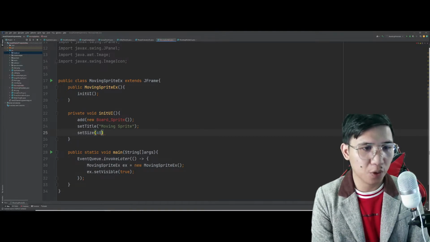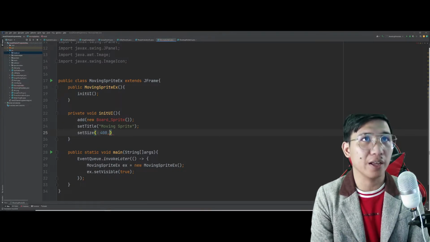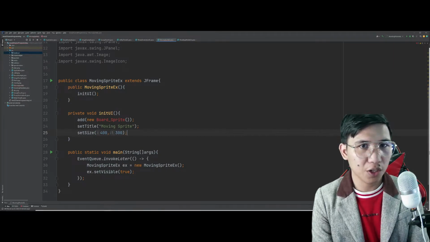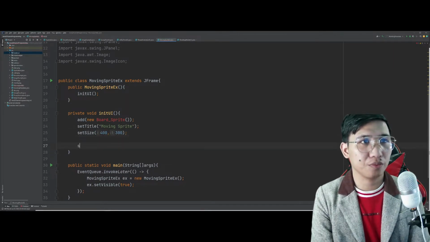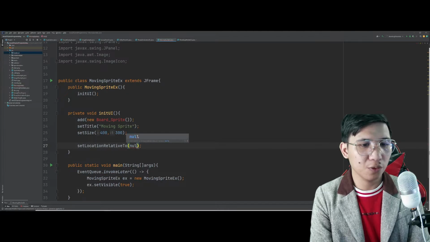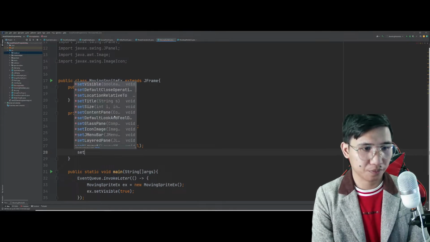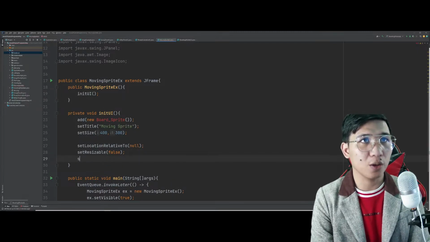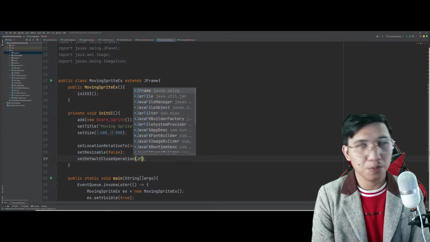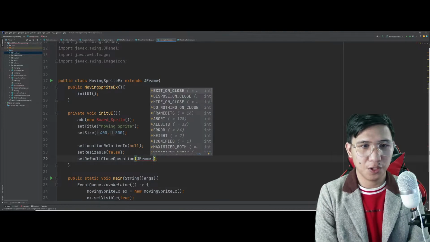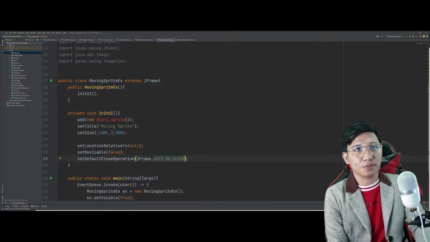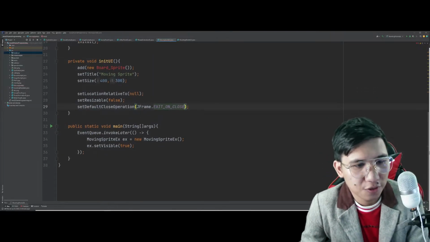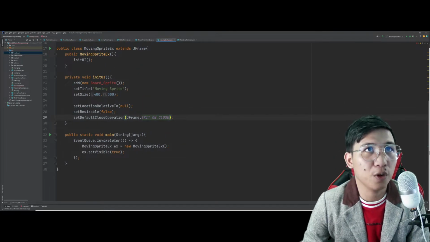Yung next program natin ang meron ng missiles. 400 by 300. Location relative to null. Set resizable to false. Ayaw natin siyang galawin. And the default close operation as exit on close. So, framework natin, okay na, no?